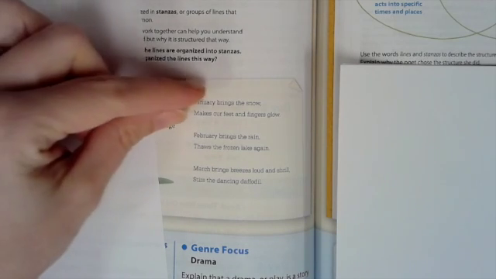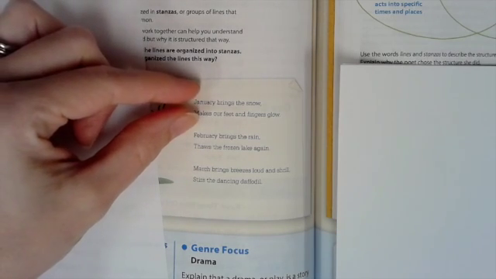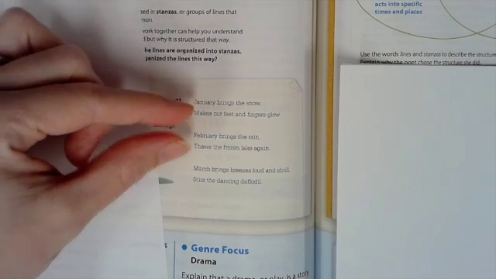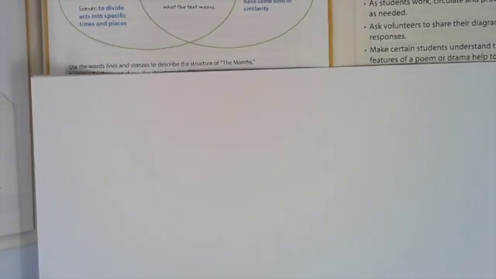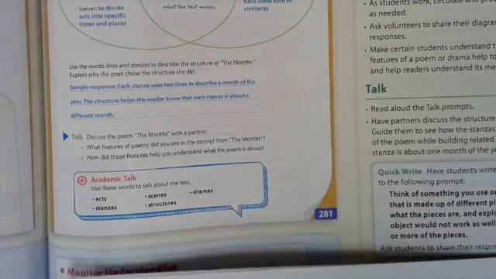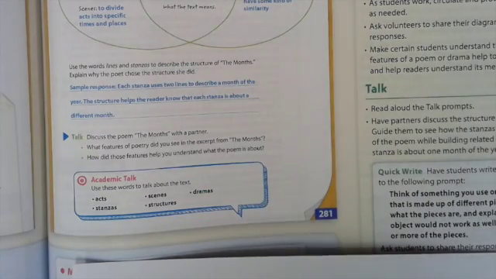And she probably organized it that way to give us a brief description of a different month. Each time we have a new stanza, we have a new month. So you can write that in your own words. Here is a sample answer that you could write down. Each stanza uses two lines to describe a month of the year. The structure helps the reader know that each stanza is about a different month.